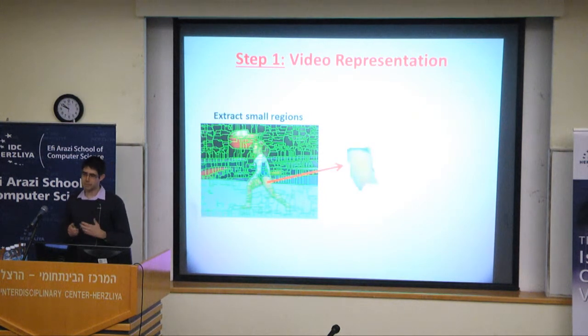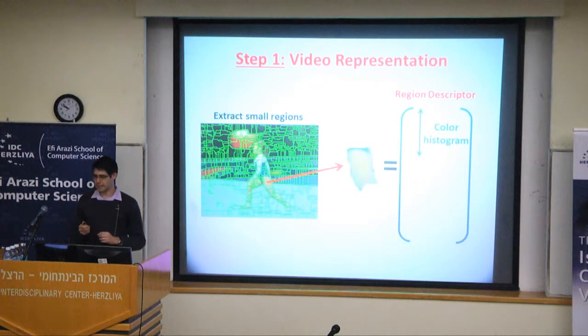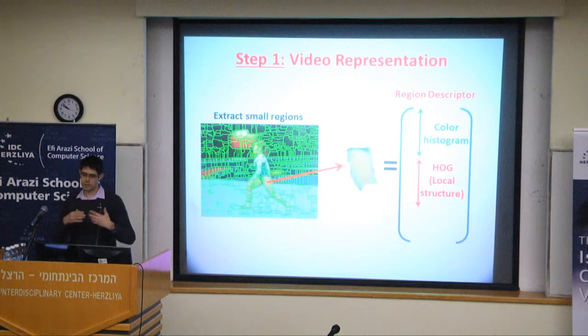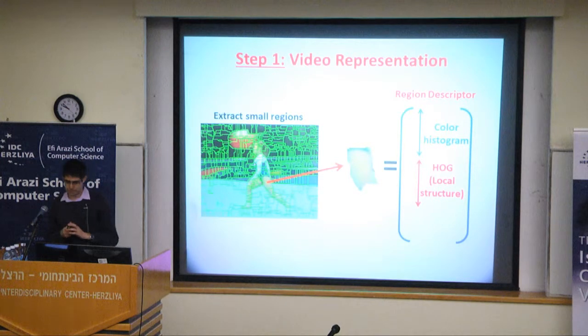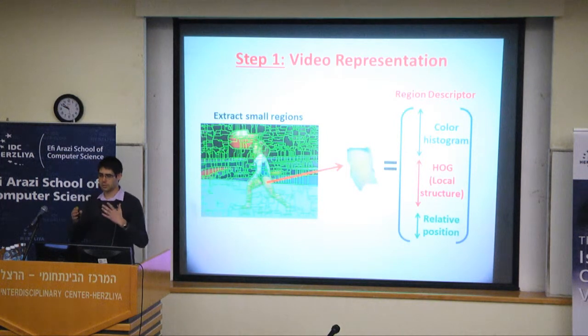The next step is to represent each and every one of those regions by a descriptor. We use several types of descriptors. The first is a color histogram. The second is a HOG descriptor computed around the center of the superpixel. This may exceed the size of the superpixel, and it captures the local structure within the vicinity of the superpixel. Finally, we also incorporate the relative position of the center of the superpixel with respect to the currently estimated